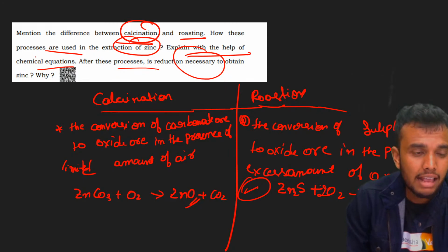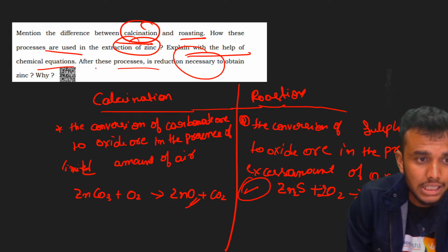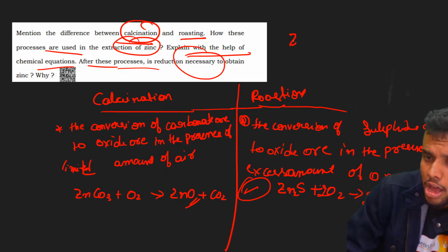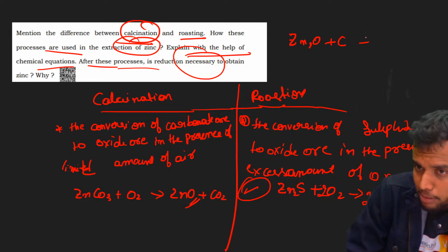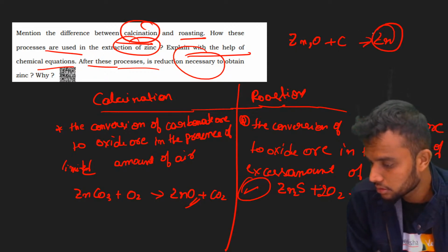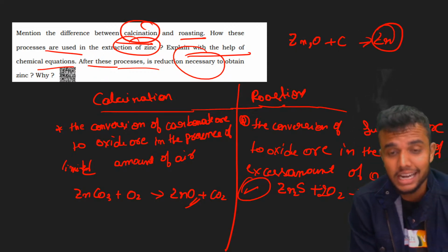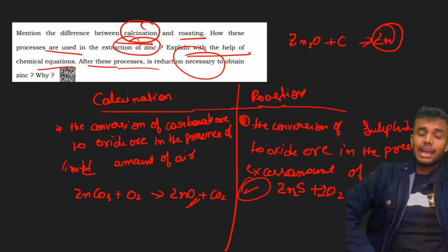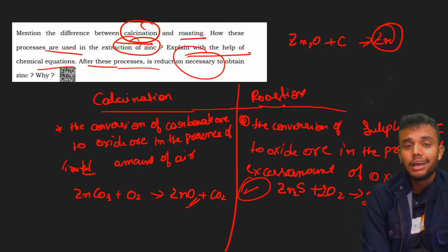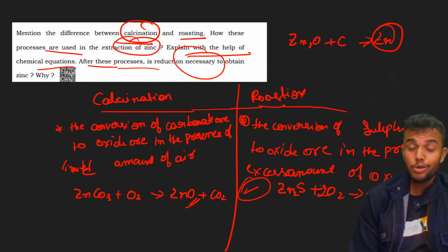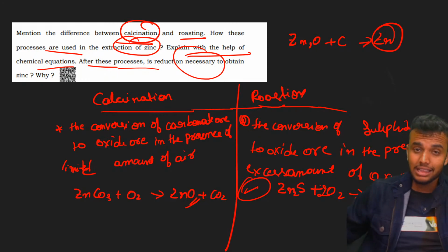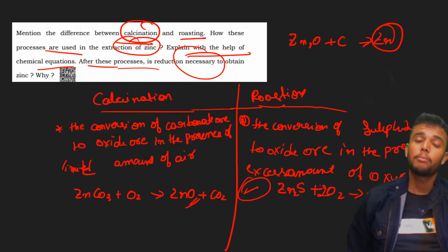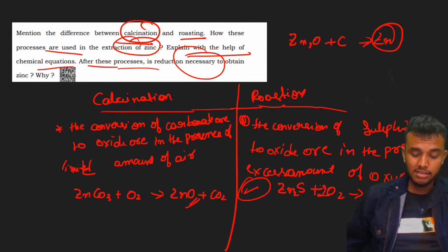Next, extraction we already wrote. Another question is, after this process is reduction necessary? Yes, we want reduction. Why? If we do reduction for this compound with carbon, we obtain pure zinc. To obtain zinc metal, we need reduction. Reduction is nothing but removing oxygen. Zinc after calcination and roasting is obtained as an oxide ore. By using reducing agents like coke, we can easily reduce the compound, then we obtain the pure metal. Very simple. Right, students?